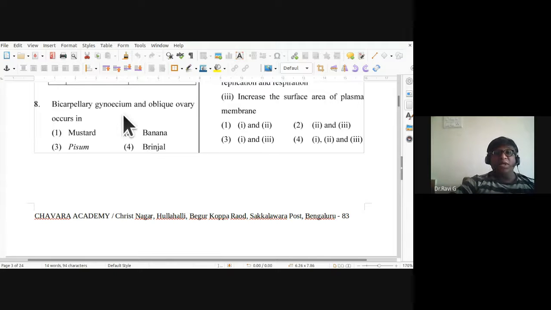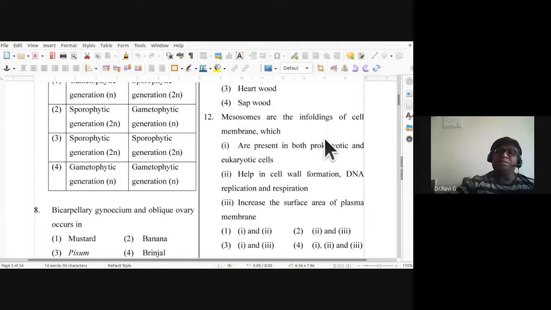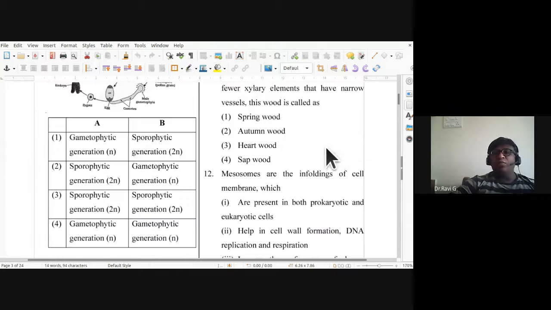So in brinjal, you can notice this bicarpellary gynecium and oblique ovary occurs in it. The ovary is oblique, it is sidewise present, so we call it oblique.